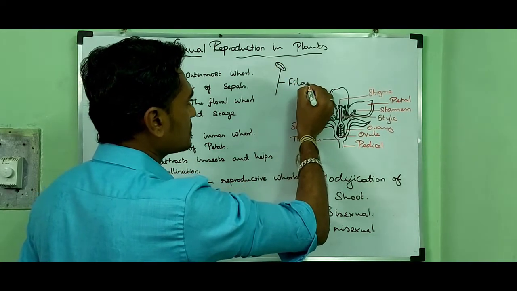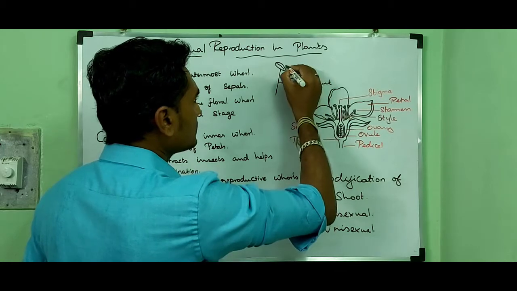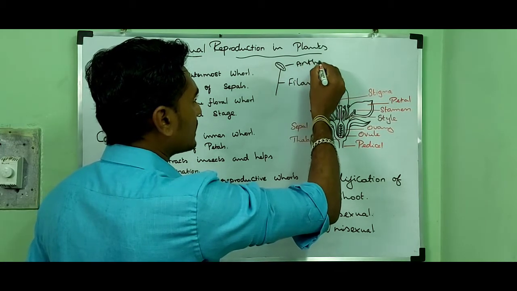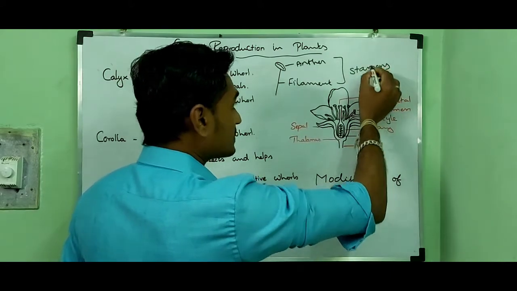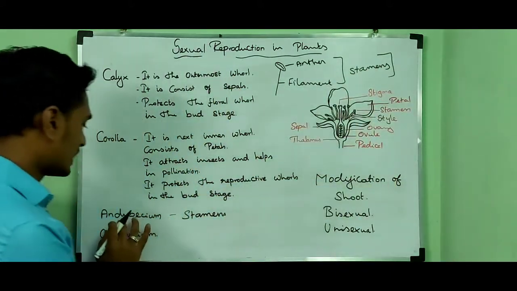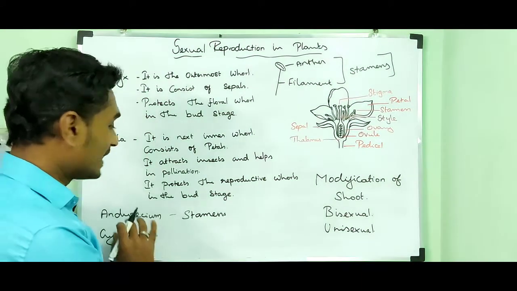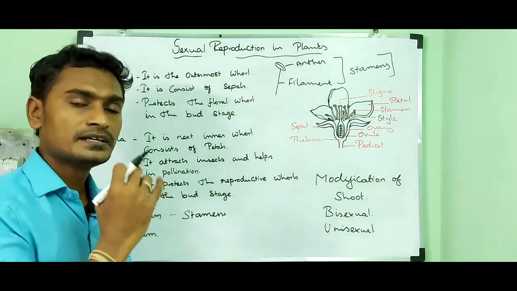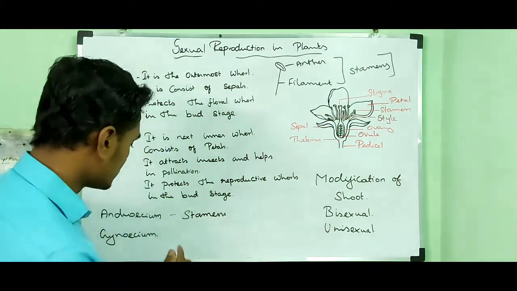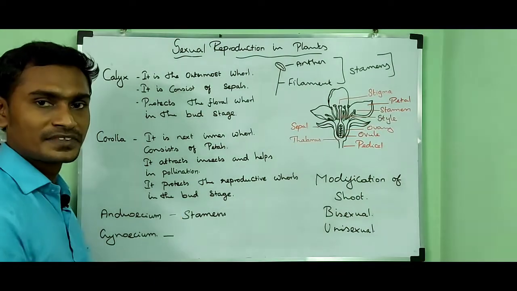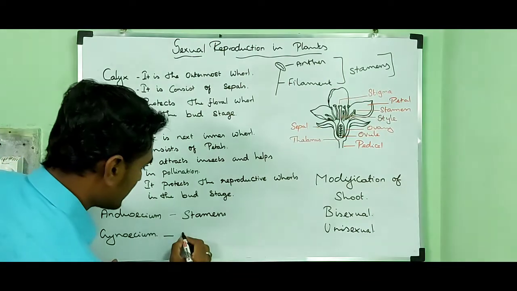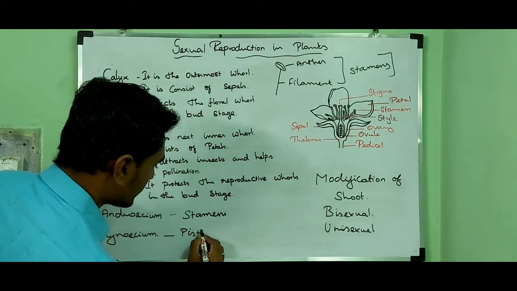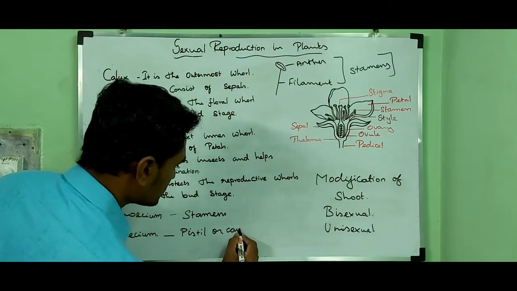This structure is called the filament and this structure is called the anther. They are collectively called stamens. Stamens are collectively called androecium. So androecium represents the male reproductive structure. Then gynoecium, otherwise called pistil or carpel.